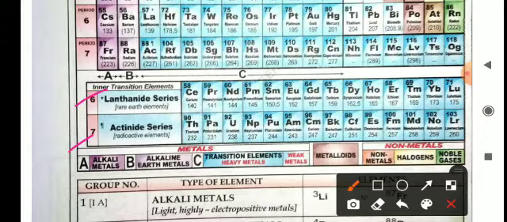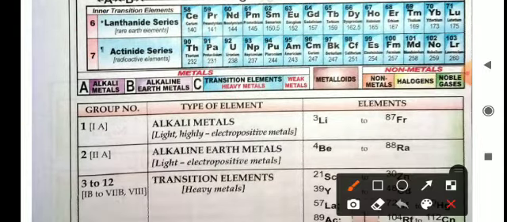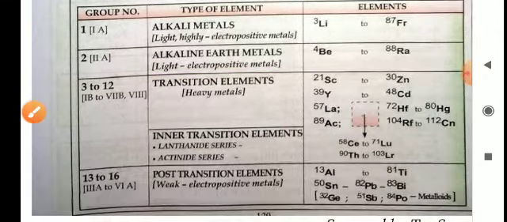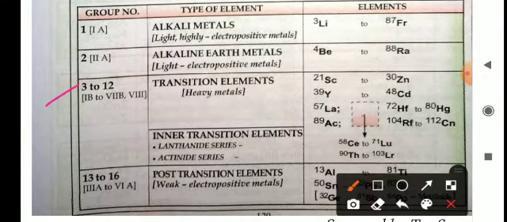They are placed in the 6th and 7th periods because they are placed in between the transition elements, so they are also known as the inner transition elements. Okay, so group number, types of elements, and elements. The first group is alkali metals, light and highly electropositive elements, from lithium to francium. The second group is alkaline earth metals, light and electropositive elements, from beryllium to radium, 88. Groups 3 to 12 are called transition elements.